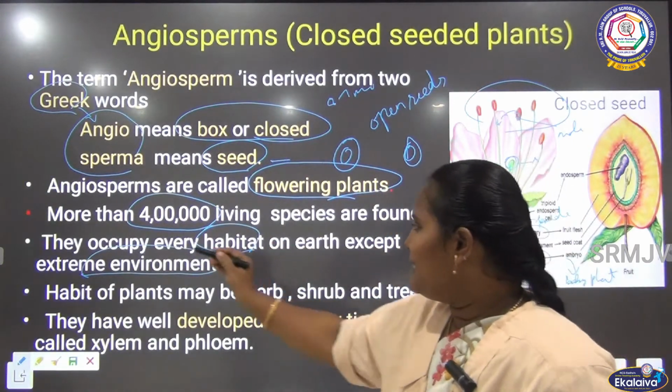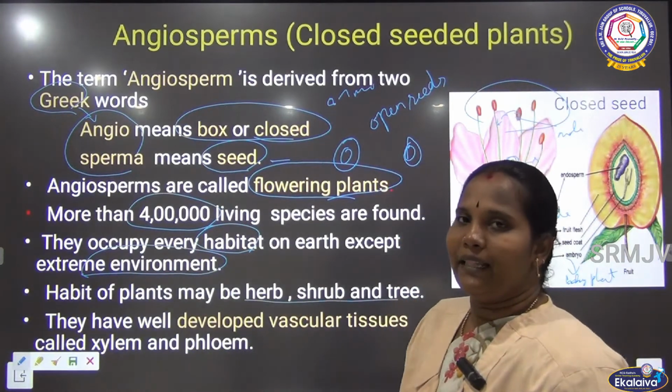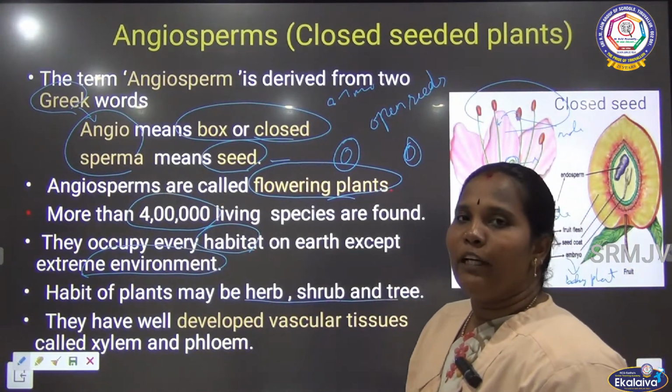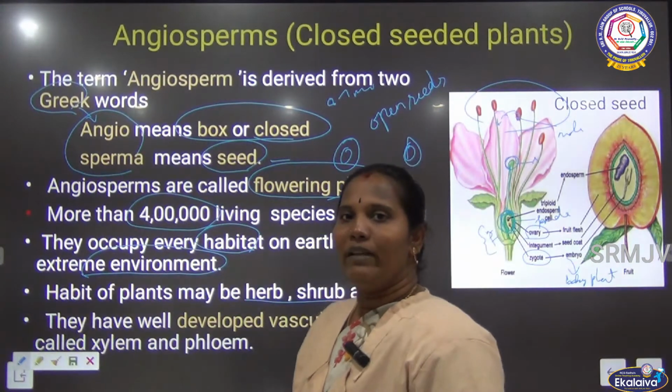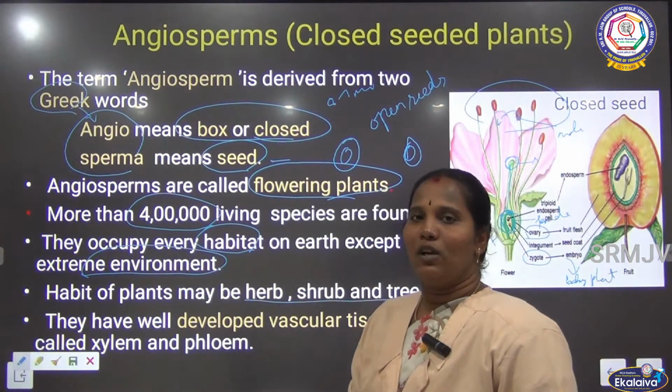Then the habit of the plants may be herb, shrub and tree. Herb means mint and coriander, they are all herbs. Next one we can say shrub. Shrub means jasmine, plants like these are called shrubs.